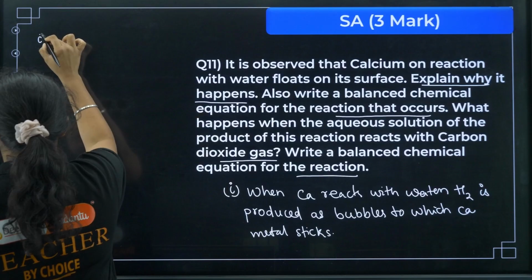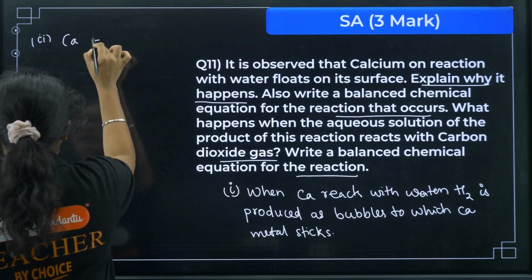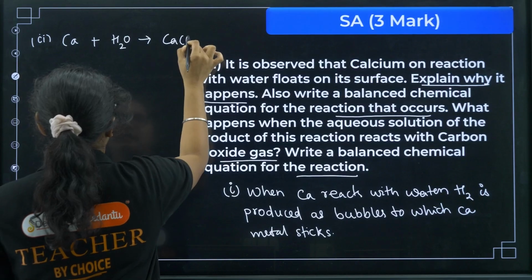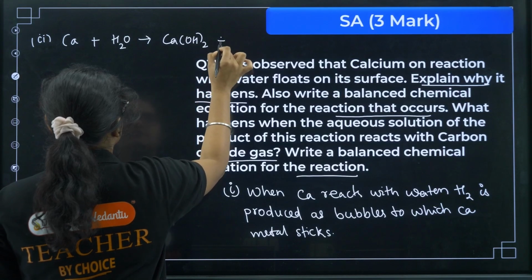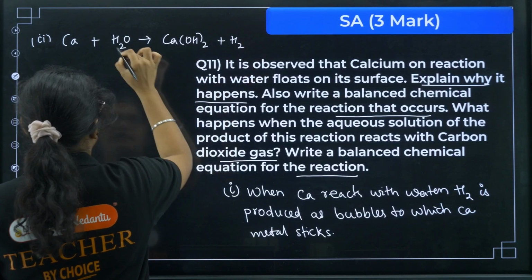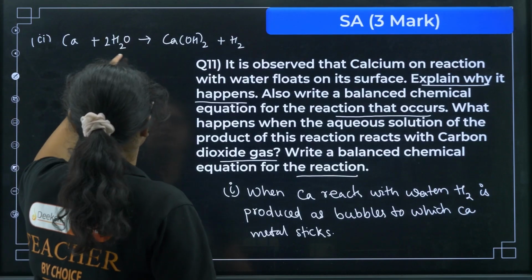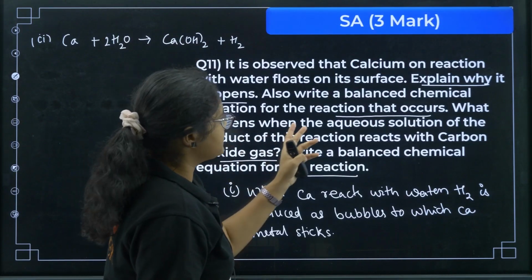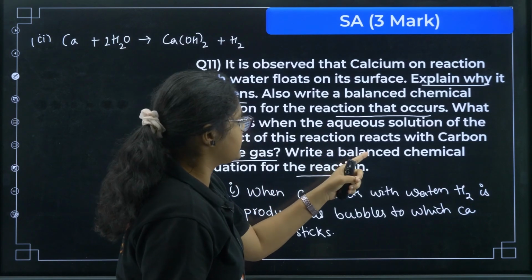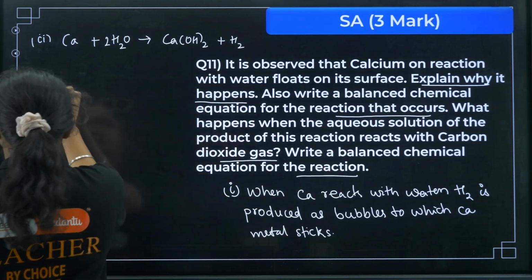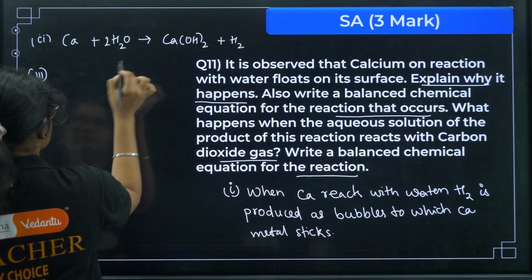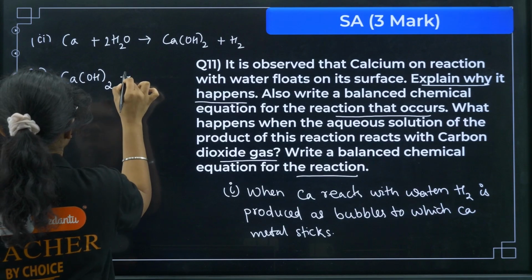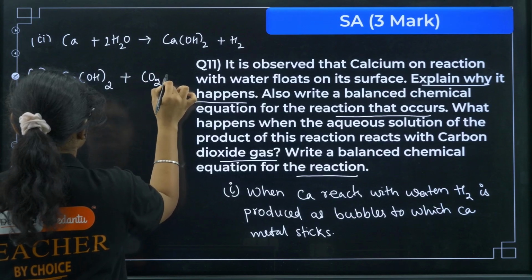So if I want to write a balanced chemical equation for this, so calcium plus water, okay, will give me calcium hydroxide plus H2, right? So how can I balance this? We'll get 4, 4 and 2, so this is balanced now. Okay, next, what happens when aqueous solution of the product of this reaction reacts with carbon dioxide gas? So aqueous solution of this one means calcium hydroxide, right, reacts with carbon dioxide gas.